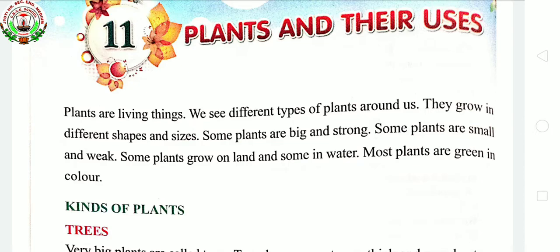Today in this class we are going to study about plants. Our new chapter 11, plants and their uses. In this chapter we will discuss types of plants, that means various kinds of plants, parts of plants and their uses. So let us start our chapter. I am reading the paragraph.